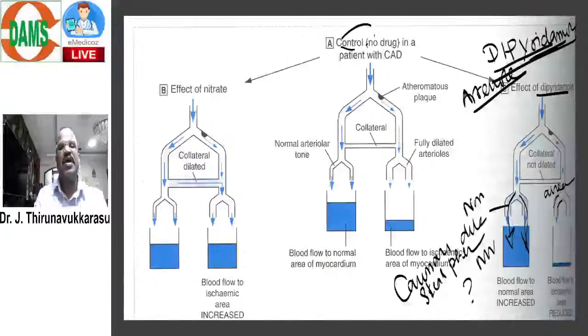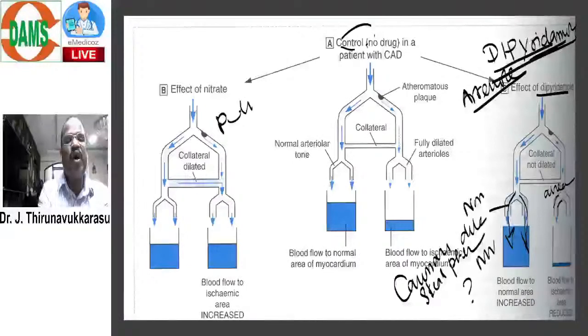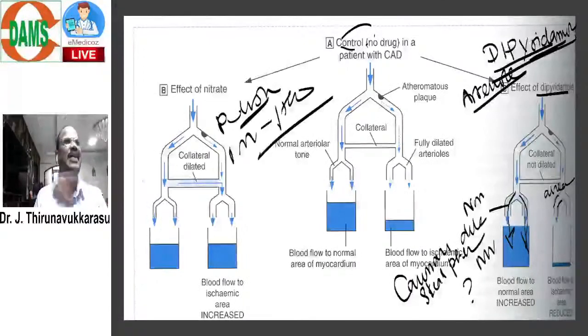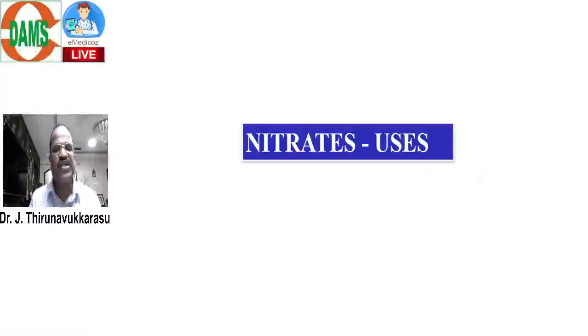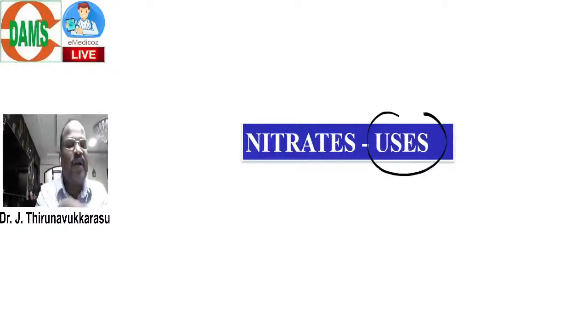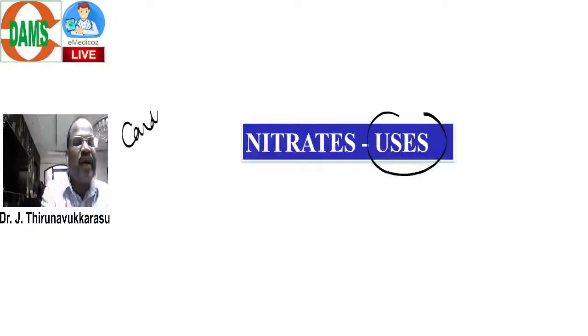Nitrate causes redistribution of blood from non-ischemic to ischemic area. That's all. So we finish actions on visceral vessel, actions on vascular. Based on action, we go for nitrate uses. When you say uses, divide them into cardiac use and non-cardiac use.